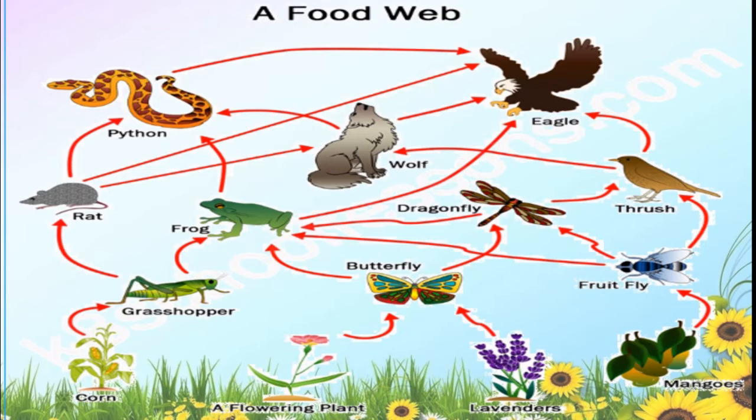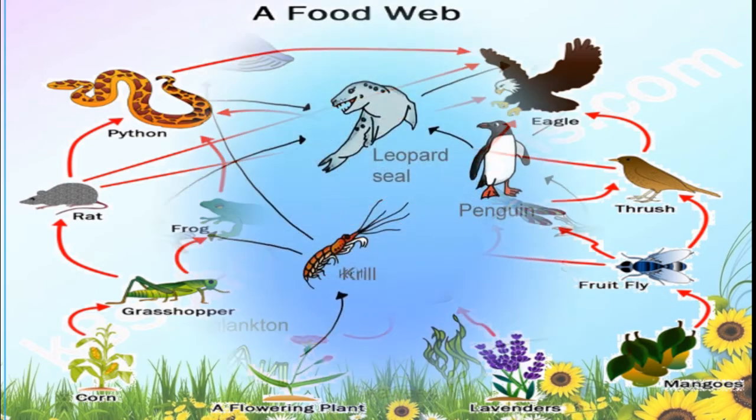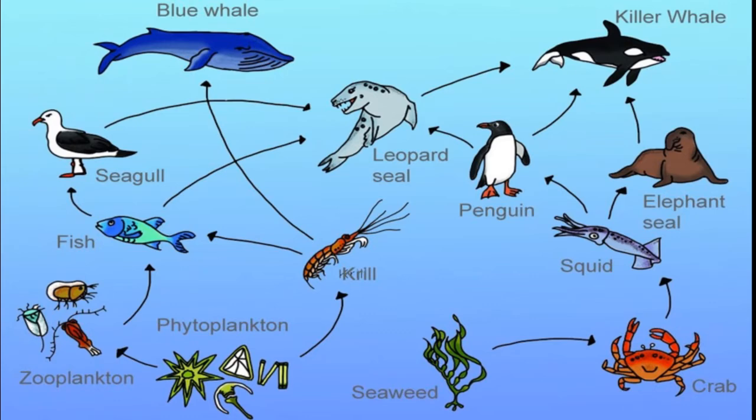Means in this picture we can make so many food chains. See, this is also a food web under the water. Here also the algae and the small fishes are eaten by different animals. Here also we can see different food chains to make one food web.